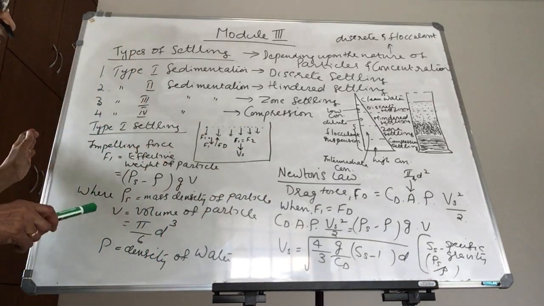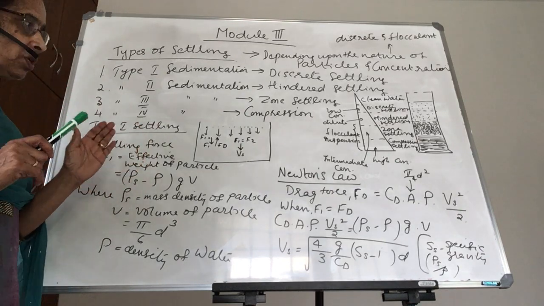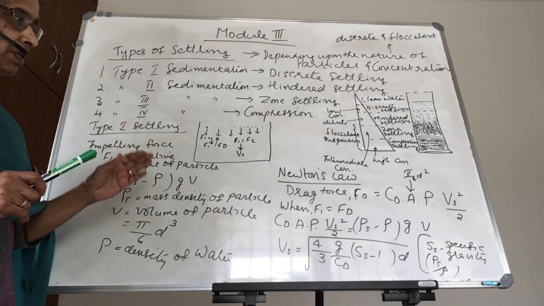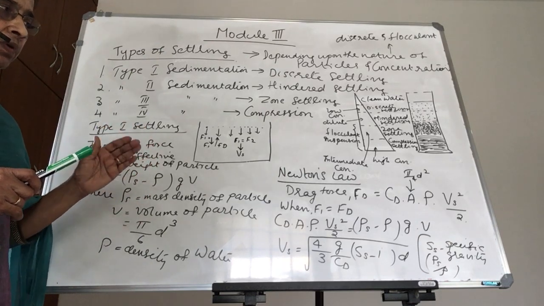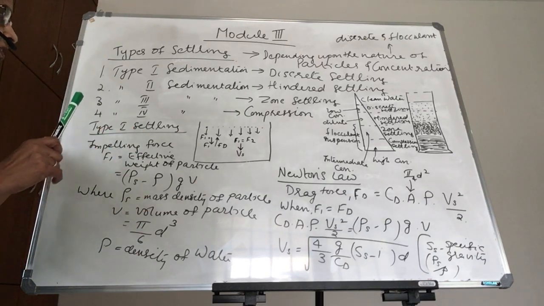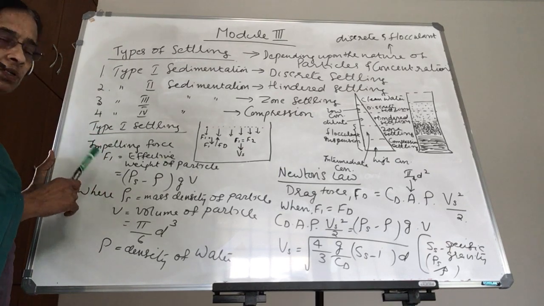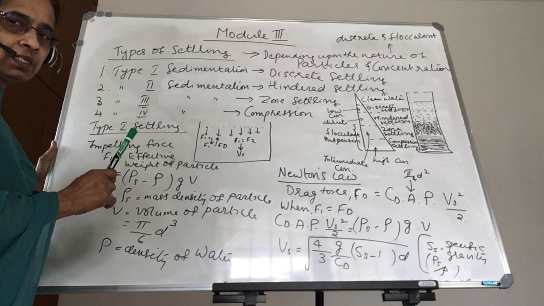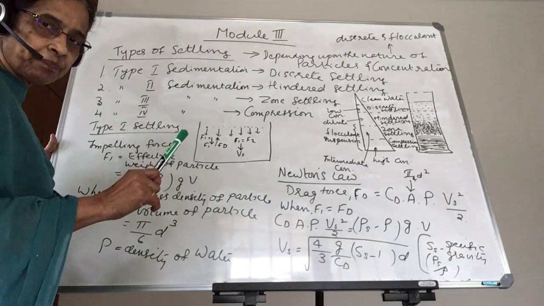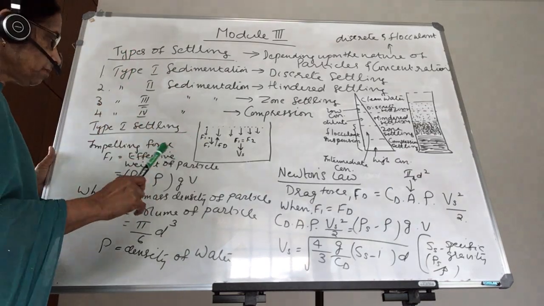Now coming to the laws, how we have to design a sedimentation tank. What are the rules governing the settlement process? We discuss type 1 settling first. In type 1 settling, discrete particles settle, and they will not change their shape, size or properties.